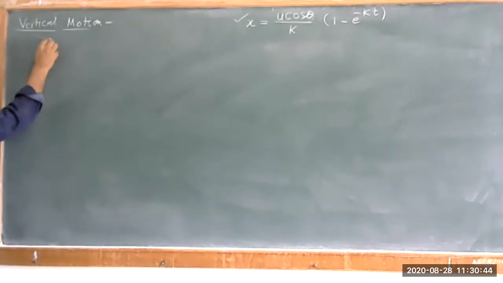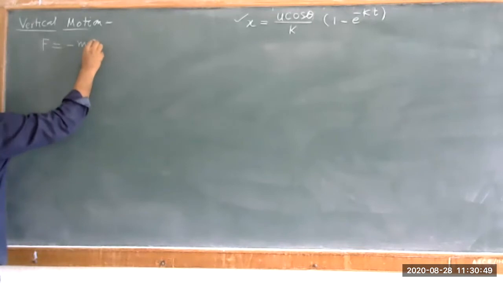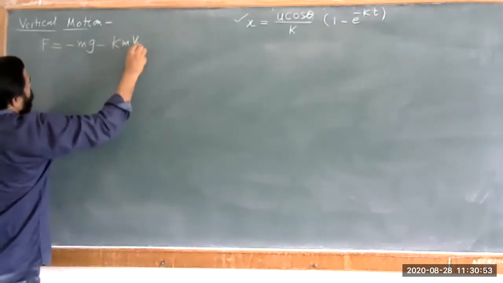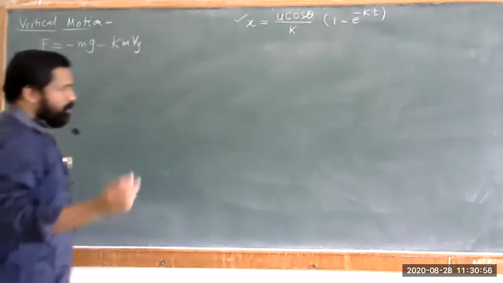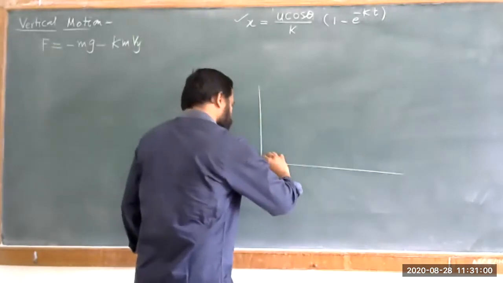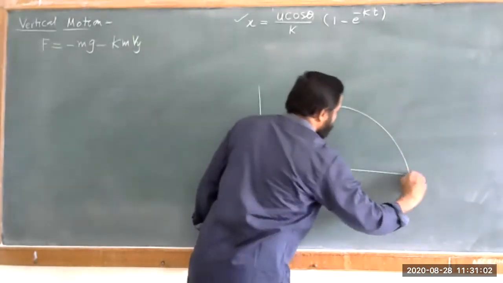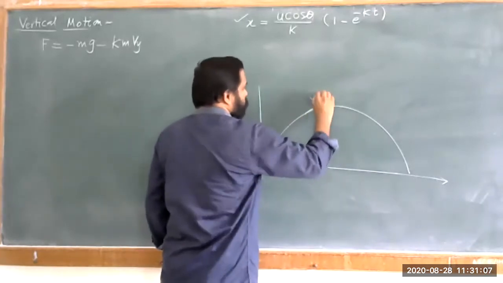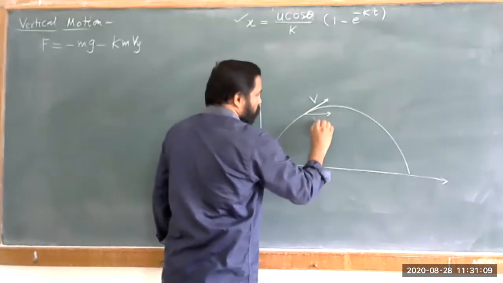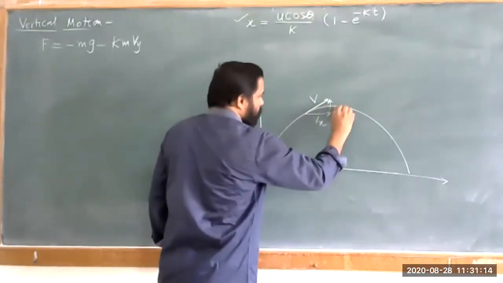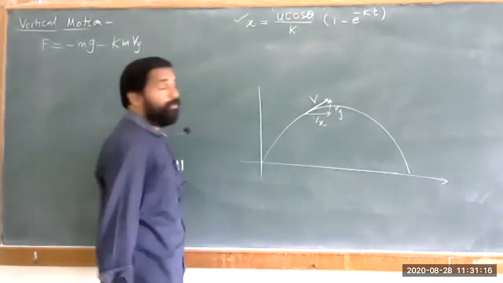So again, the force that is given in terms of minus mg minus kmvy. Now, if you remember the diagram is like this. Okay, so we have two components. So this is your velocity, this is your horizontal component vx, and this is your vertical component that is given in terms of vy.